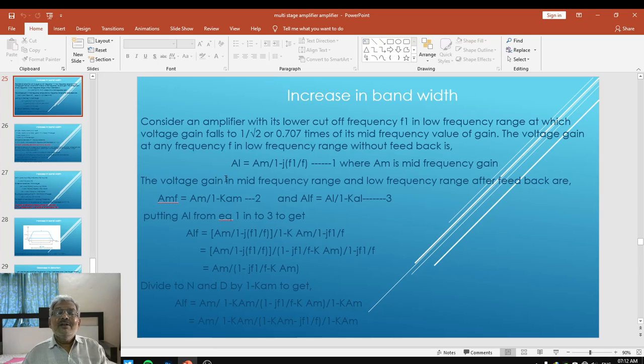Similarly, the gain after feedback, in the mid frequency range, is given as AMF, like AVF. A for gain, M for mid frequency, F for feedback. In mid frequency region, the voltage gain is given as AM upon 1 minus K times AM.